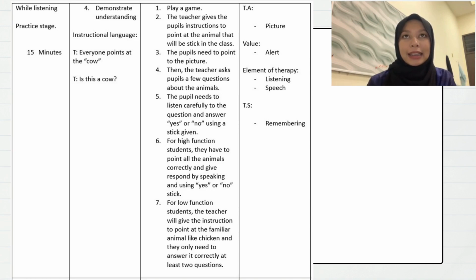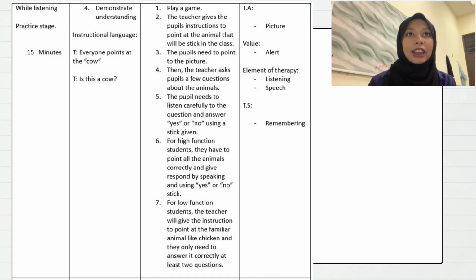The next stage is while listening, which is the practice stage. This stage only takes 15 minutes. The learning content for this stage is to demonstrate understanding. So, the activity at this stage is that the pupils will play a game like Simon Says, but this game is different from it, because I think Simon Says is quite difficult for my students as some of them have low cognitive function. So I changed the instruction.